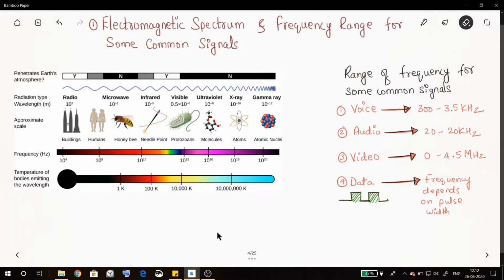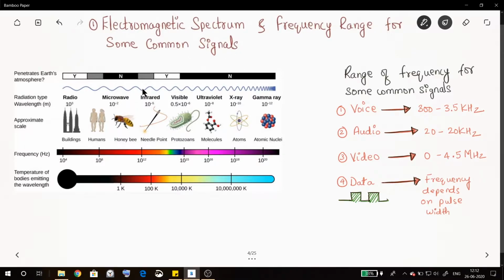Okay, so now let us start with the first topic, that is electromagnetic spectrum and frequency range for some common signals. What is the electromagnetic spectrum? The electromagnetic spectrum is nothing but the arrangement of different electromagnetic signals according to their increasing order of frequency or decreasing order of their wavelength, or whatever it might be.